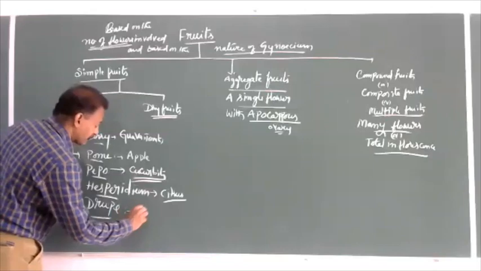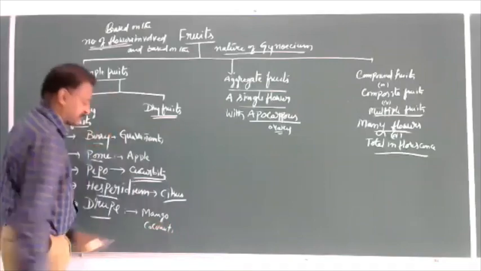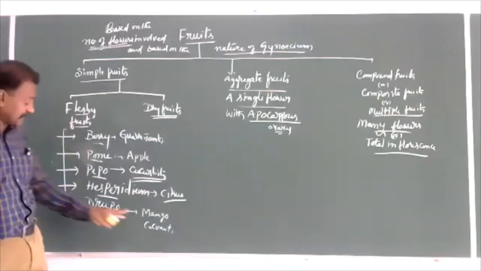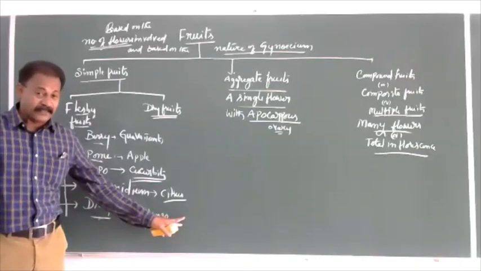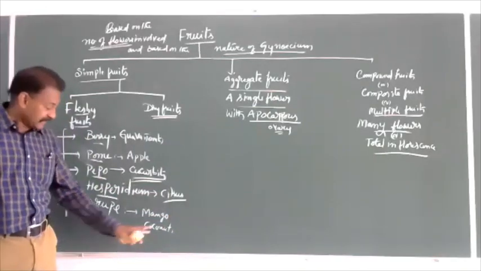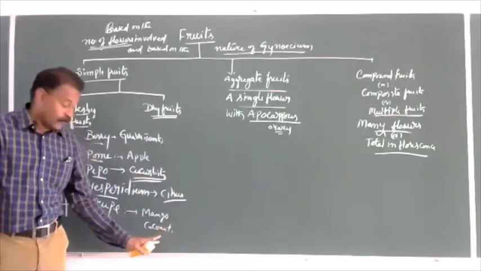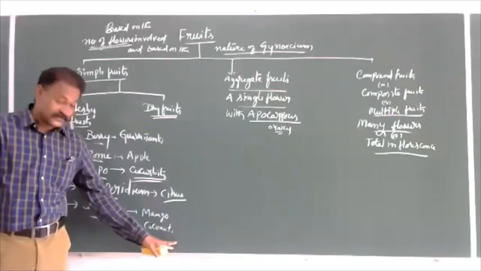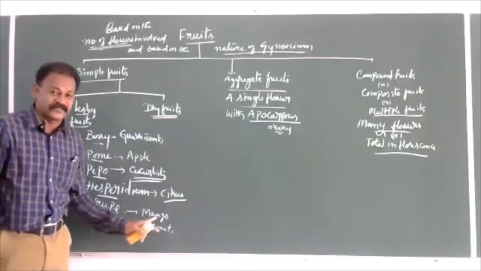Drupe, mango, coconut, we have seen this in the first year syllabus. Mango and coconut both come under drupe. It is a fleshy fruit, but here there is a difference. Mango is a fleshy fruit that shows an edible epicarp, edible mesocarp, and an endocarp that is not edible. Coconut has an epicarp not edible, mesocarp not edible, and inside the endocarp, the endosperm is edible. So, stony endocarp is common for both, and the first two characters are opposite for both.